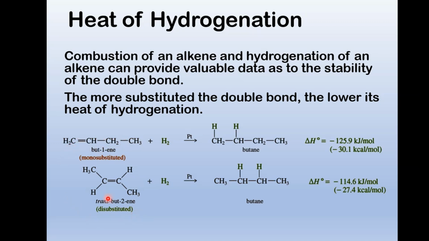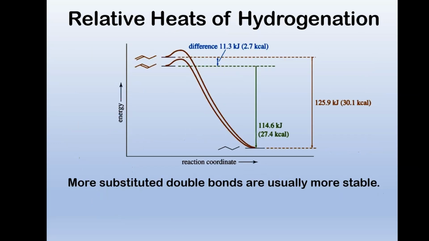This one here we call di-substituted because on the double bond we have an alkyl group going off that way and an alkyl group. So we say alkyl groups stabilize the alkene. And so the heat of hydrogenation here is less. So we say this one was more stable than this one up here that was less substituted. And with this energy diagram, we see that. We say this thing here is at a lower energy level than this one here, because we do the thermochemistry experiment and see that there's an energy difference. So there, the 11.3 kilojoules, presumably per mole of butene, reflects the stability difference between these two.